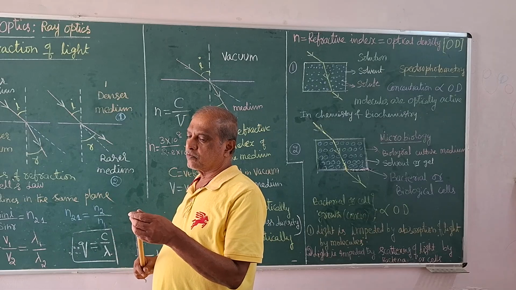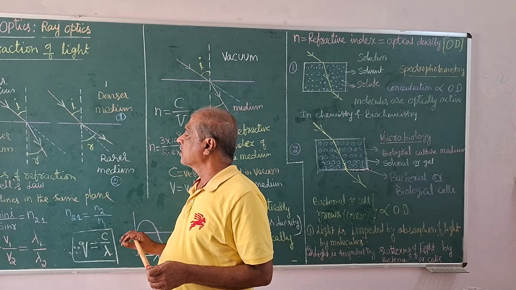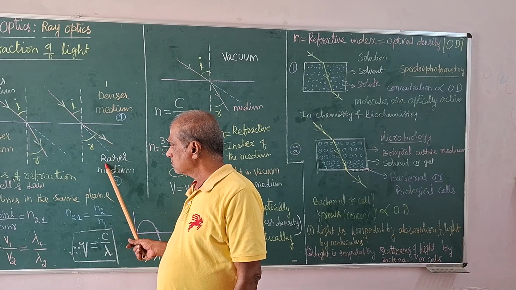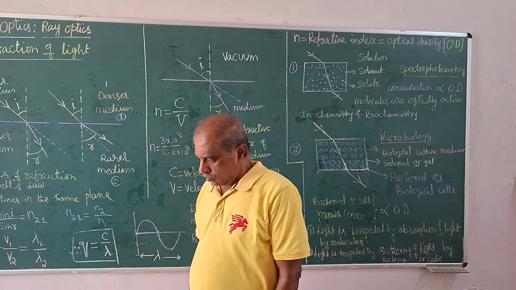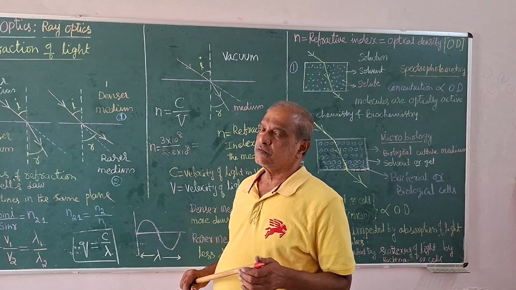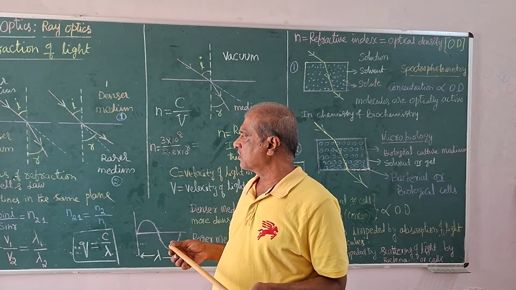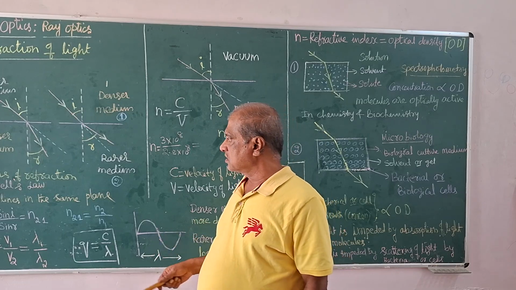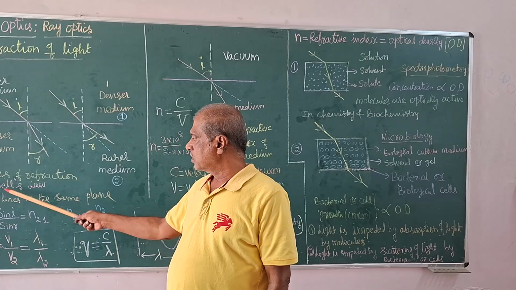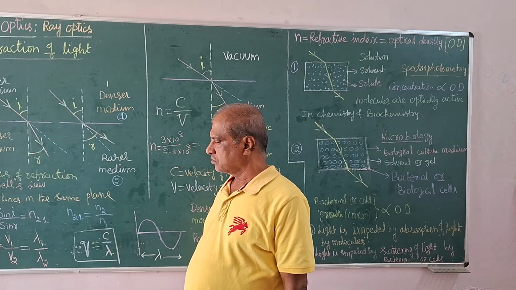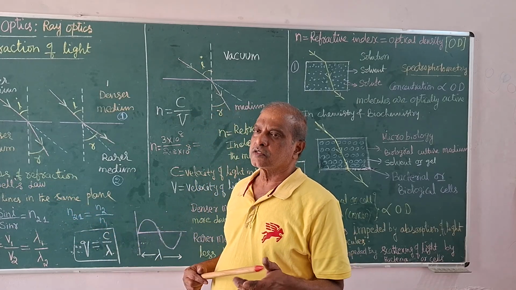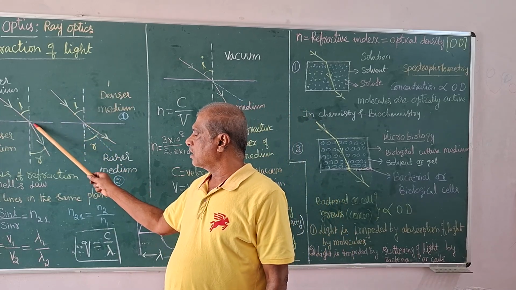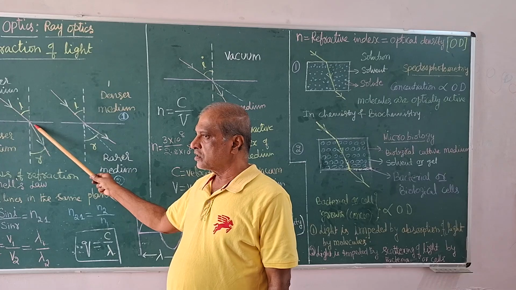It is all because of a difference in optical density, more dense and less dense. Based on these observations, two laws were formulated by the scientist known as Snell. They are known as the laws of refraction. Two laws. In this geometrical diagram, the laws are formulated.